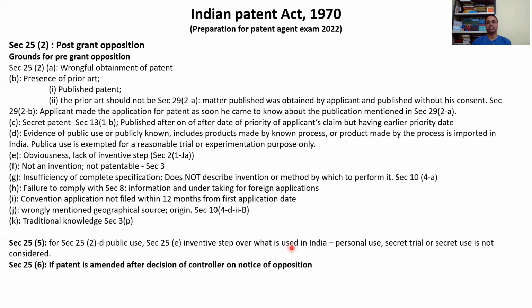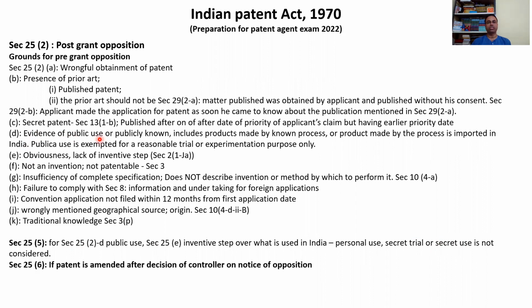Post-grant says that if I can prove that the public use was my personal use or it was a secret trial, for example, I prepared a bulletproof jacket and I was wearing it inside my shirt, so another person cannot see it. I'm wearing that, which means secretly used, and somehow you got some evidence and you produce it. Those will not be considered.